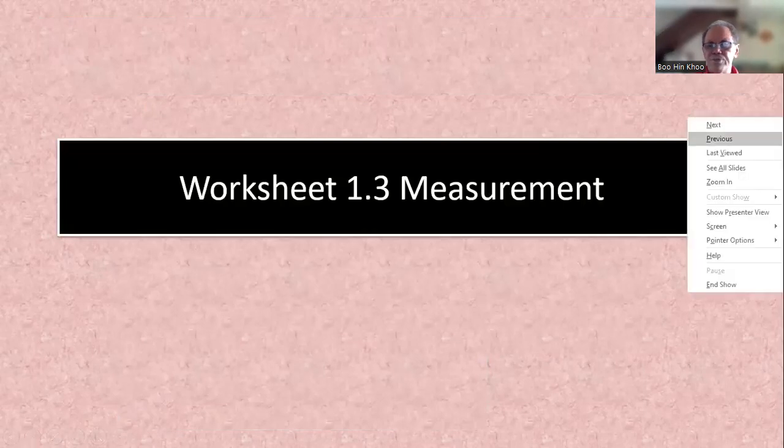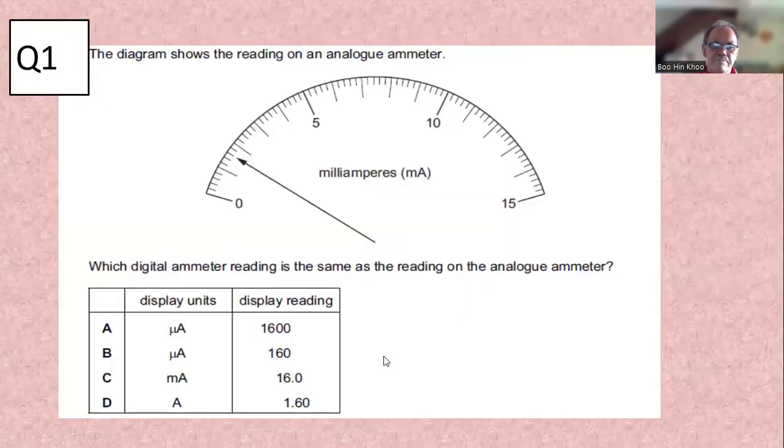Right, let's try some questions. Have a go at this question on how to read the ammeter. The diagram shows the reading of an analog ammeter. Which digital ammeter reading is the same as the reading on the analog ammeter? So this is 5, this is 4, this is 3, this is 2, this is 1. In between there will be 5 divisions, so 1 divided by 5 is 0.2.